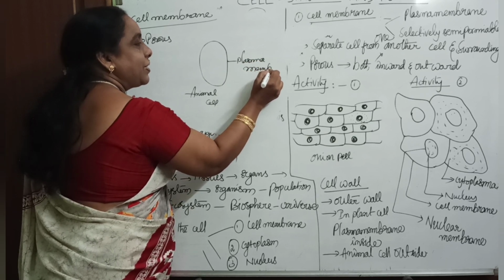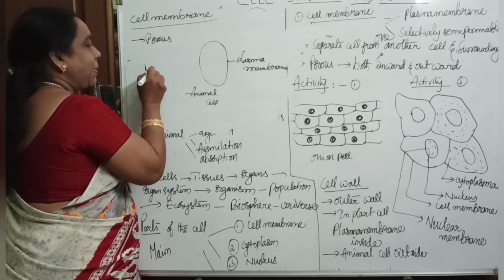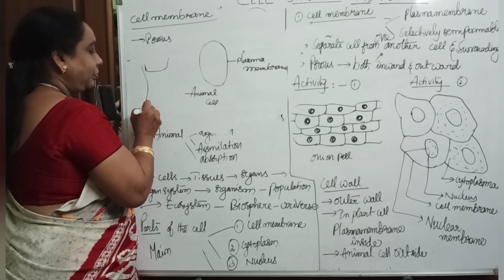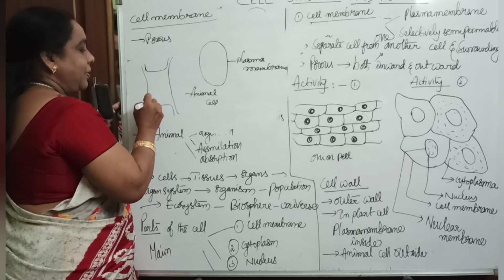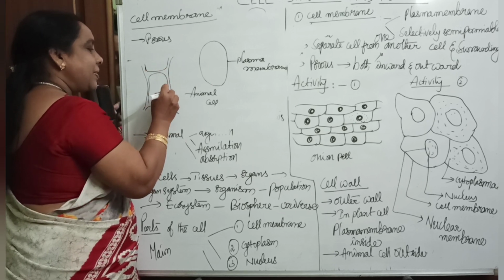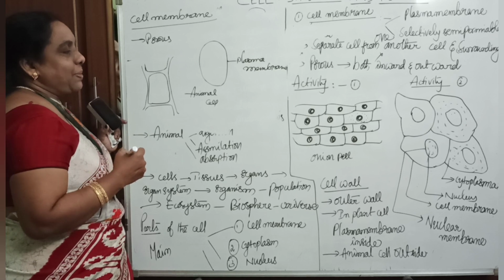Let me draw the plant cell. This is a plant cell. Inside this, we can see the plasma membrane.